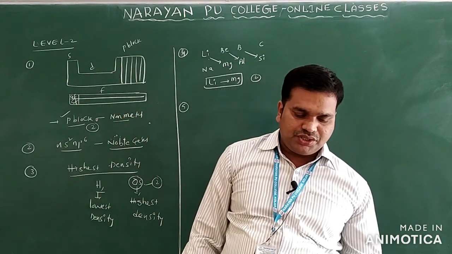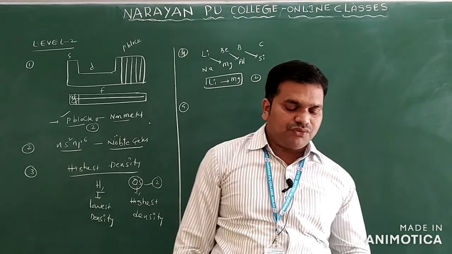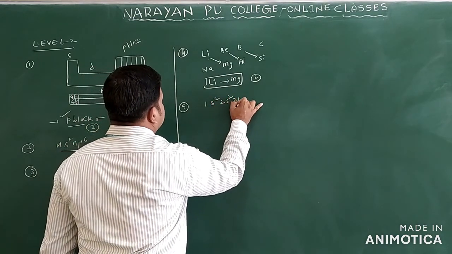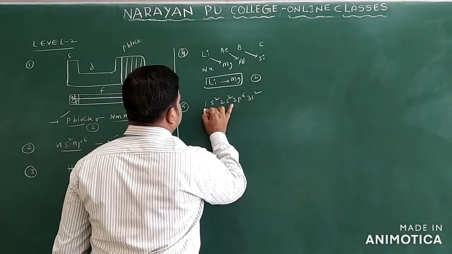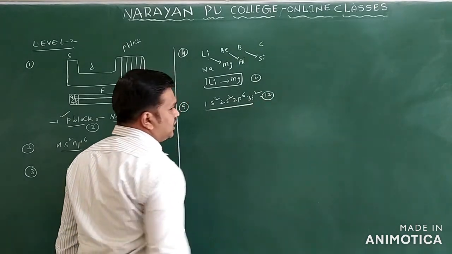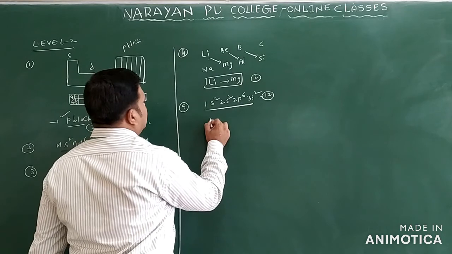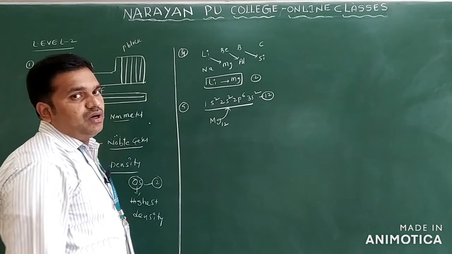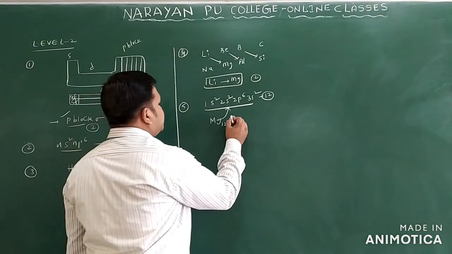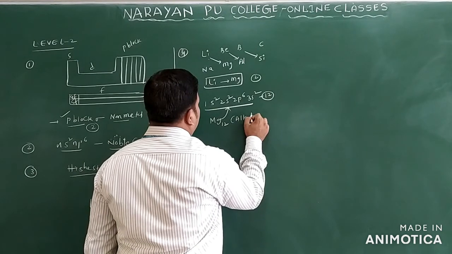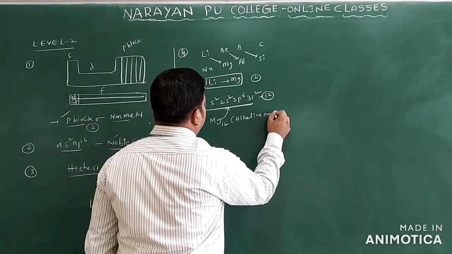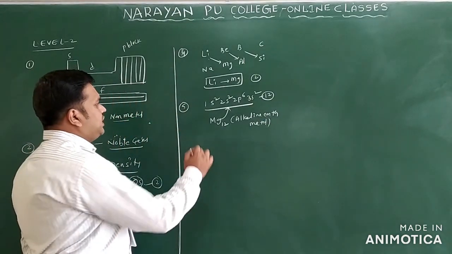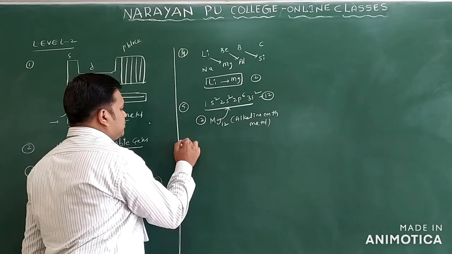1s2, 2s2, 2p6, 3s2 is the electronic configuration of the metal. Here the atomic number is 12. What is the atomic number of magnesium? Magnesium's atomic number is 12, and its configuration is 1s2, 2s2, 2p6, 3s2. Can I say this is magnesium metal? What metal is it? It is an alkaline earth metal. So we will take option 2 for this question.